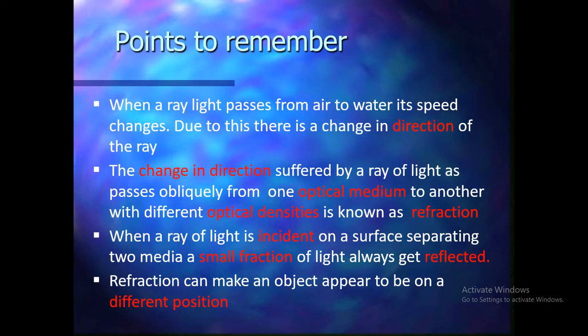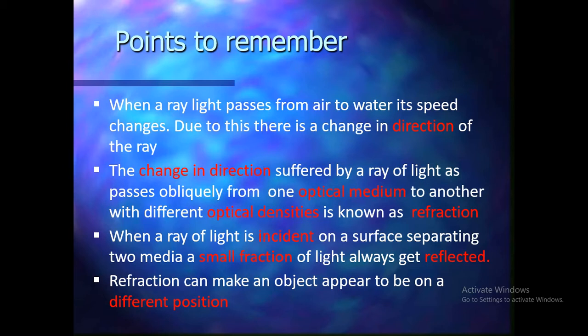Refraction can make an object appear to be in a different position. This is one of the most important points. As light changes its direction and velocity, we see the object in a different position.